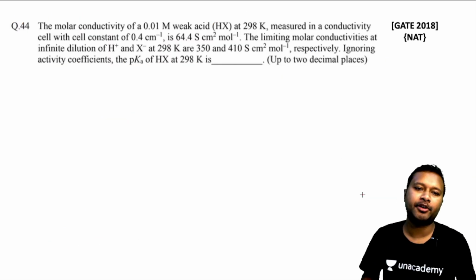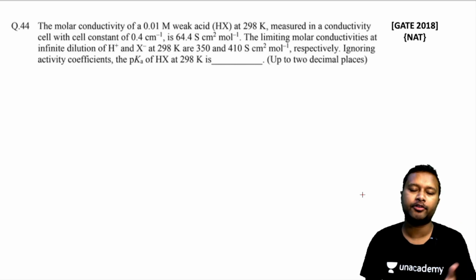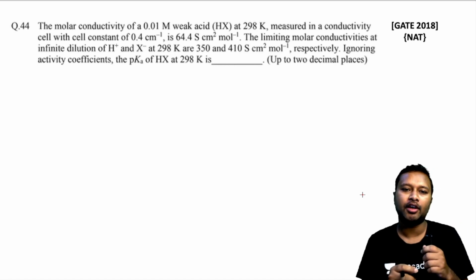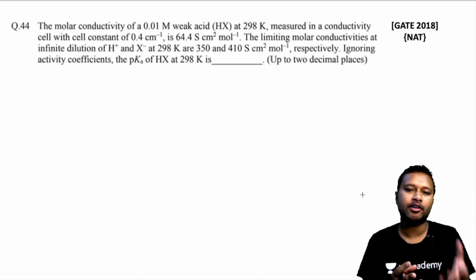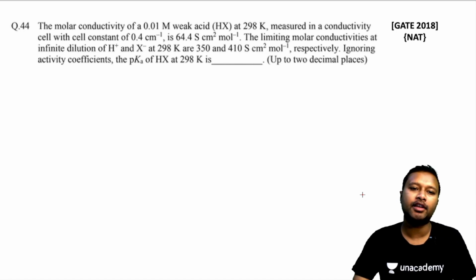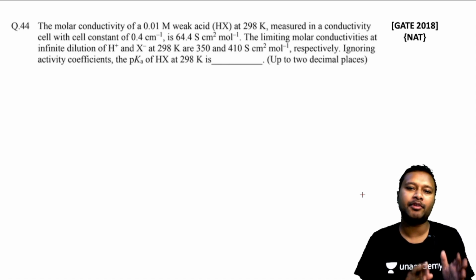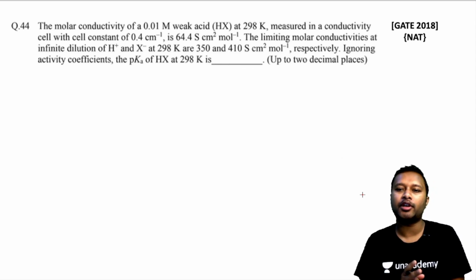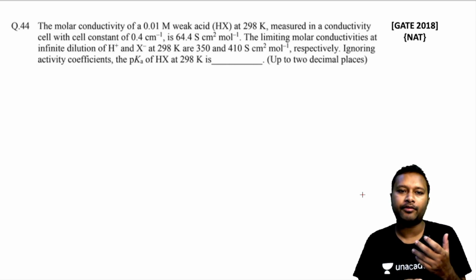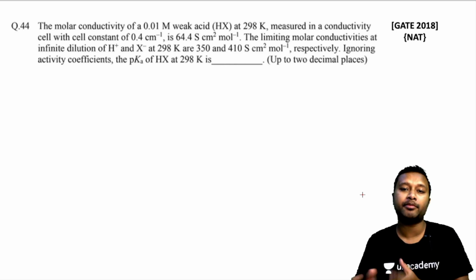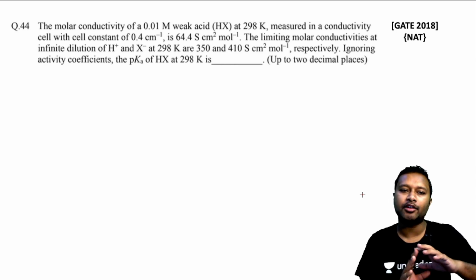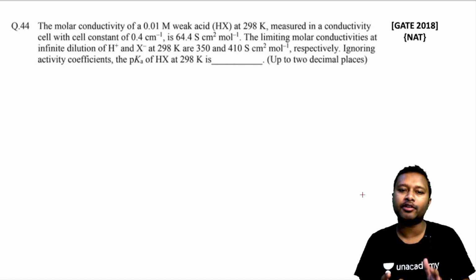Alright, let's talk about this particular question here from electrochemistry. This says that the molar conductivity of 0.01 molar weak acid at 298 Kelvin, measured at the conductivity cell with cell constant of 0.4 centimeter inverse, is 64.4 Siemens meter square per mole. The limiting molar conductivity at infinite dilution is given to you, that is for H plus and X minus at 298 Kelvin, and these are 350 and 410 Siemens centimeter square per mole. They're asking that ignore the activity coefficients and all, find out the pKa for that.